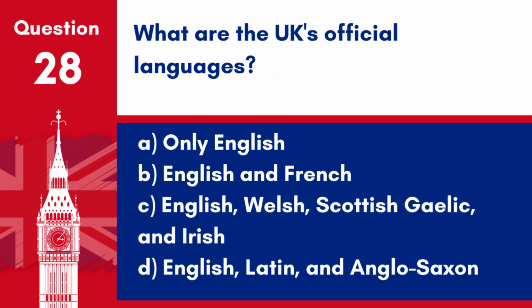Question 28. What are the UK's official languages? A. Only English. B. English and French. C. English, Welsh, Scottish Gaelic and Irish. D. English, Latin and Anglo-Saxon. Answer: C. English, Welsh, Scottish Gaelic and Irish. While English is the predominant language, the UK recognises Welsh, Scottish Gaelic and Irish as official languages in specific regions.